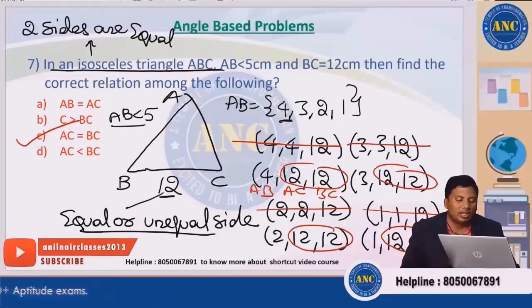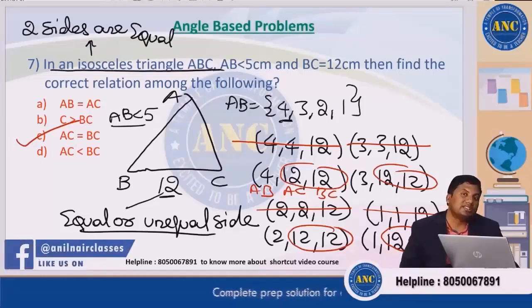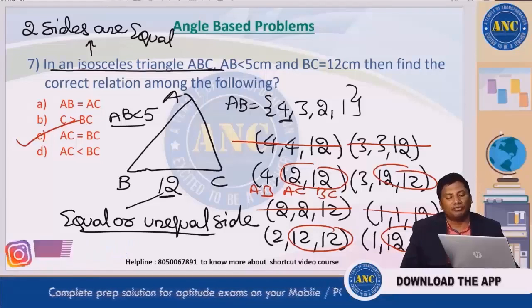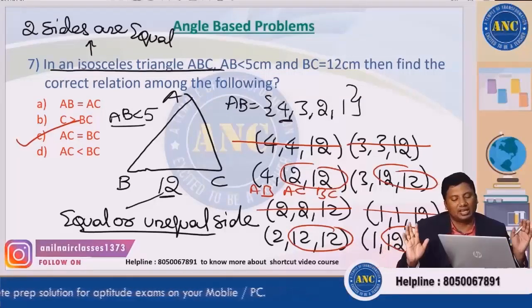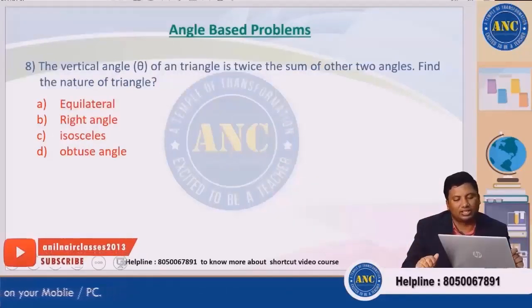Like that I listed all the cases. A few cases are eliminated where the sum of two sides is not greater than the third side. The sum of two sides must be greater than the third side. I hope the idea is clear.